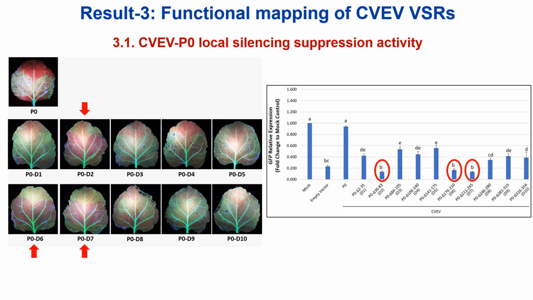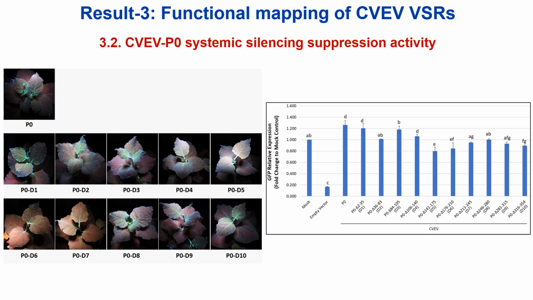These mutants respectively had deletions in amino acid residues 36 to 83 in D2, 176 to 210 in D6, and 211 to 245 in D7. In the systemic context, however, the agroinfiltration and RT-qPCR results both indicated that these mutations in the CVEV-P0 ORF did not significantly hinder the systemic RNAi suppression activity of this protein, with visible GFP fluorescence in all cases of systemic leaves of infiltrated Benthamiana plants and significantly high GFP abundance detectable by RT-qPCR, respectively.